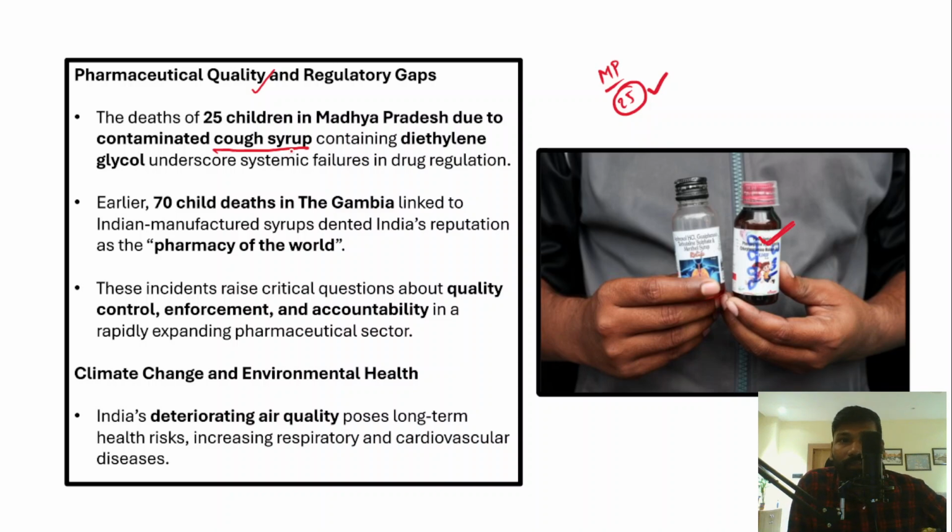In fact, this cough syrup was contaminated with diethylene glycol, and therefore it underscores the systematic failures in drug regulation. If there is proper drug regulation from the government side, and if the government properly ensures the quality of the medicine produced by the pharmaceutical industry, such deaths, such instances will not repeat. So this is a very serious issue in pharmaceutical regulation.